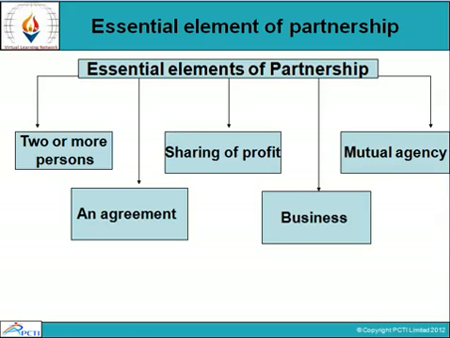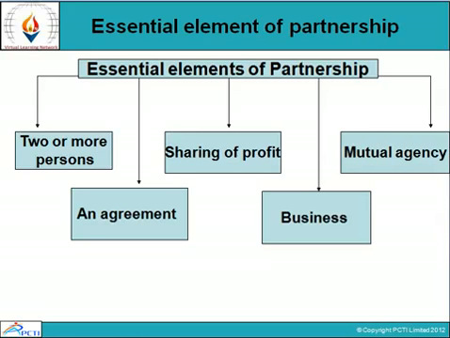It should also be noted that a partnership does not arise out of status, as in the case of joint Hindu family, or by operation of law, as in the case of co-ownership. It is essentially the creation of a contract between two or more persons, and all elements of a valid contract must be present.